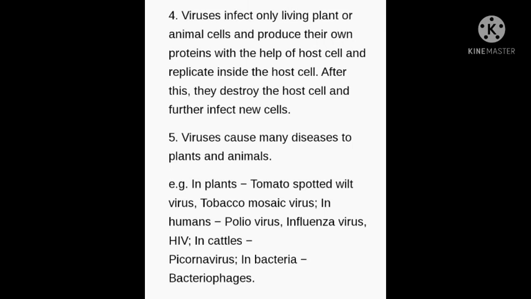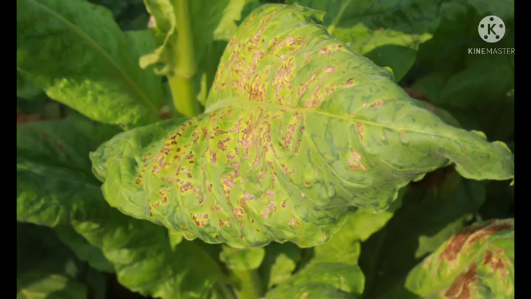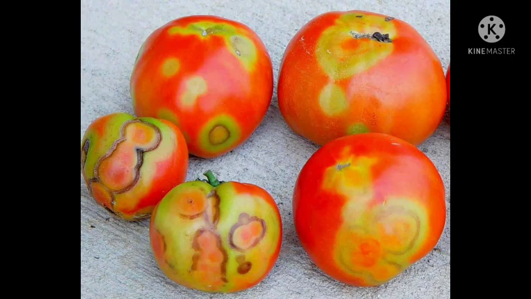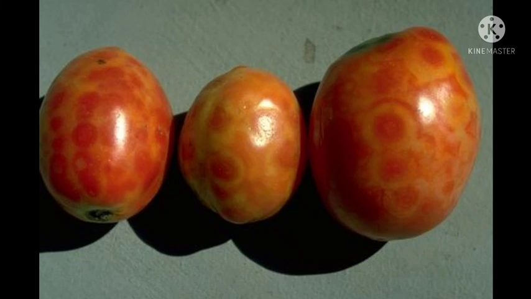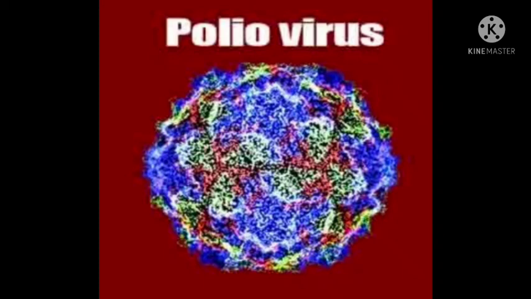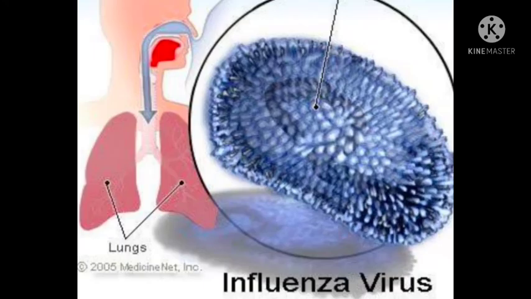So please be attentive, my dear students, and keep your textbook open. This is the tobacco mosaic virus in the leaf of the tobacco plant. This is the tomato spotted wilt virus in tomatoes, as you can see in the images. My dear students, please be attentive. This is the structure of the polio virus. This is the image of the influenza flu virus in humans. See the structure of the influenza virus, my dear students.